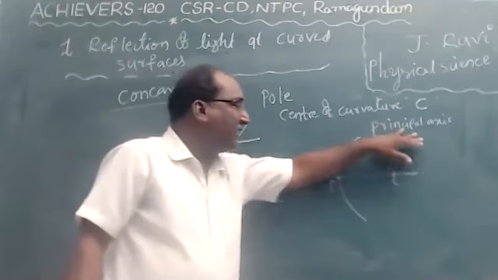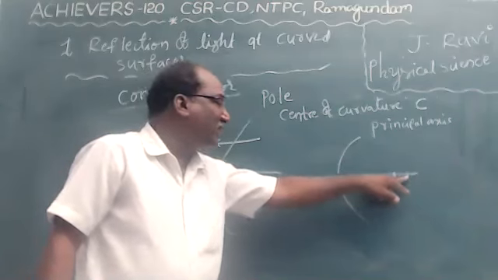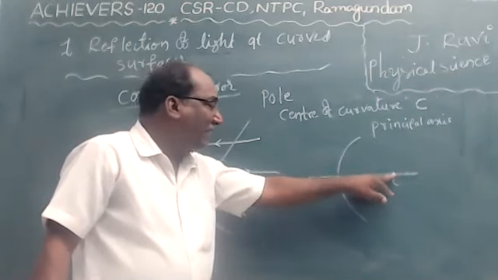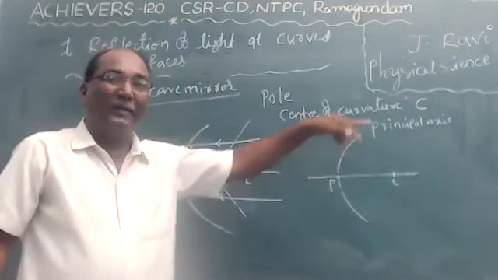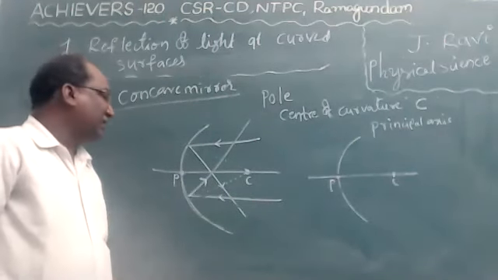And principal axis is the horizontal line which passes through the center of curvature to the pole.